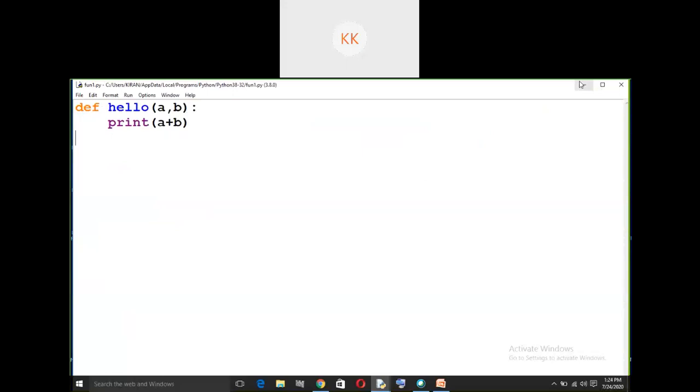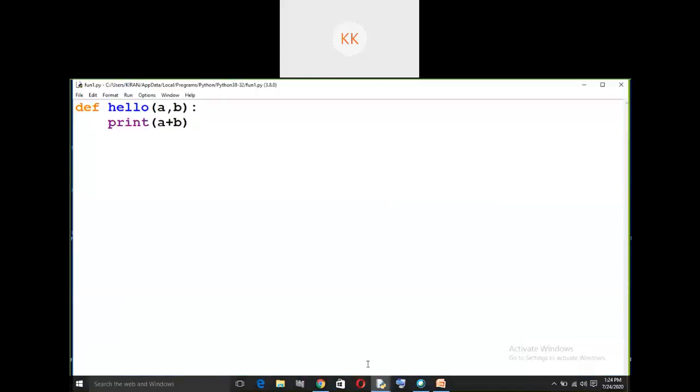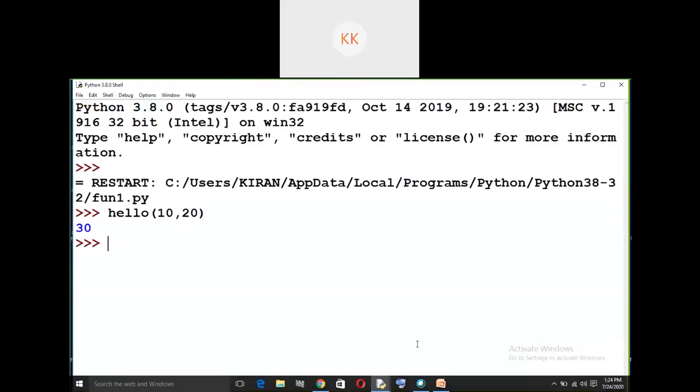After doing that, you need to type the code that you want to execute, whether it is printing the values or whether it is processing the values and all. Whatever you want to do, you will do. After doing that, you will compile the program, interpret the program and just call the function. While executing, you cannot simply press F5 and you will not get any output because this is a function. So because it's a function, we need to call the function.